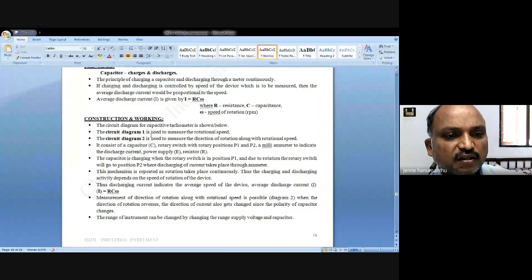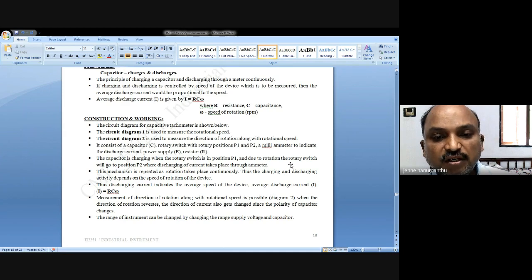Circuit 1 and circuit 2 are available: a capacitor, a rotary switch with positions P1 and P2, an ammeter to indicate discharge current, a power supply and resistors. The capacitor charges when the rotary switch is in position 1, and due to rotation the switch goes to position 2, where discharge of current takes place through the ammeter.